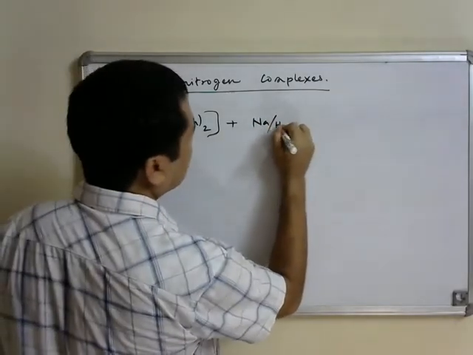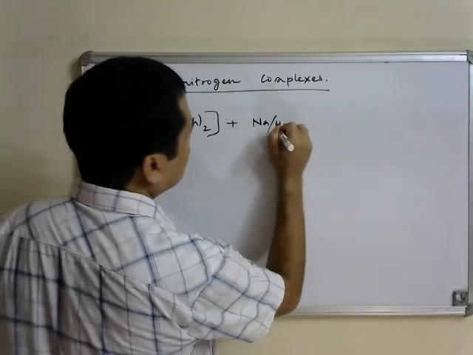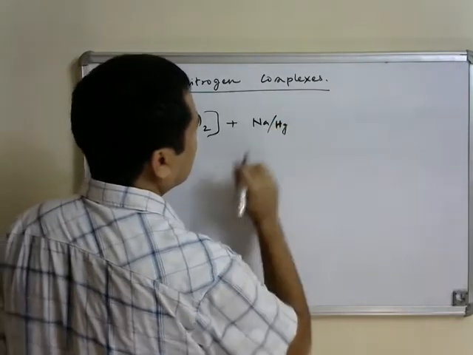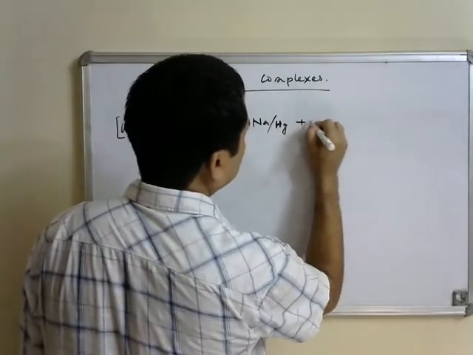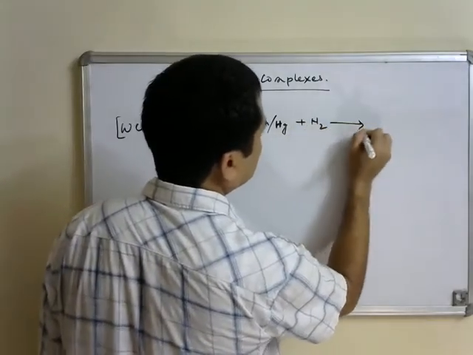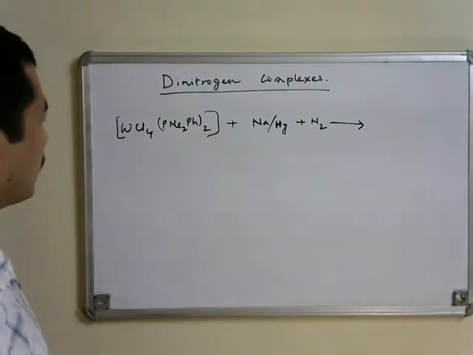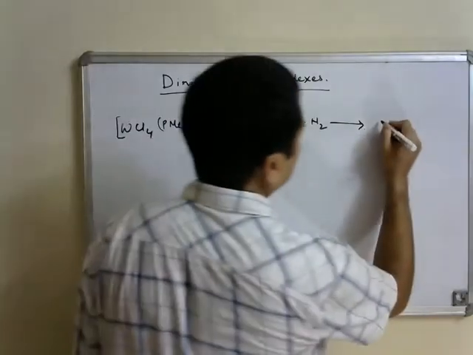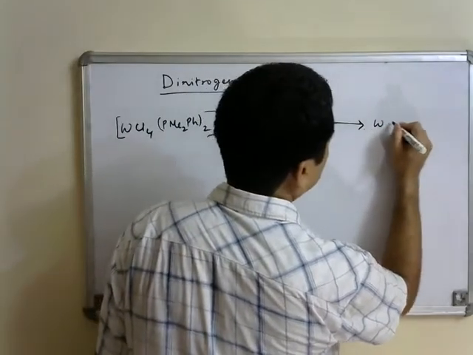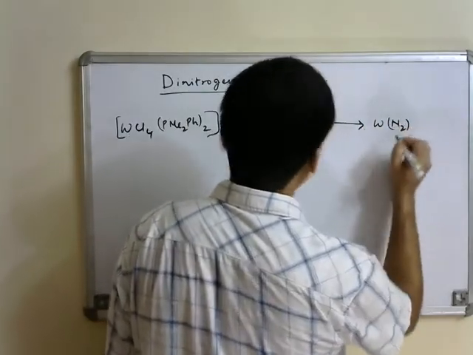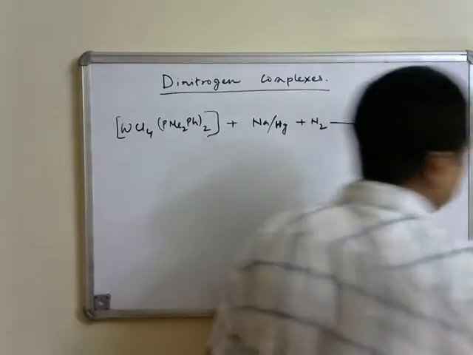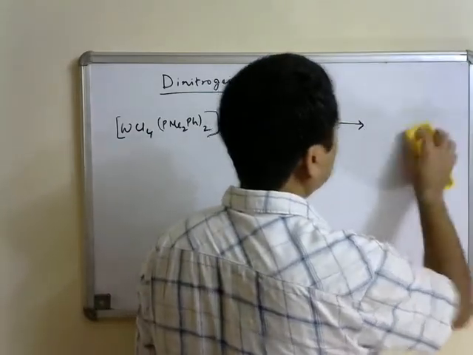So here sodium mercury is used, and if you do the reaction in presence of dinitrogen, then one can prepare a dinitrogen complex, that is cis.